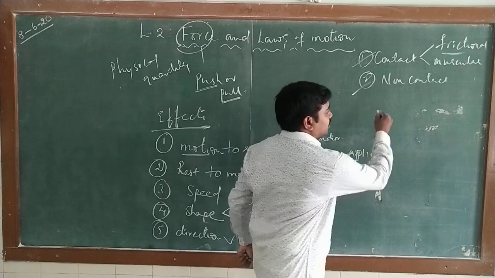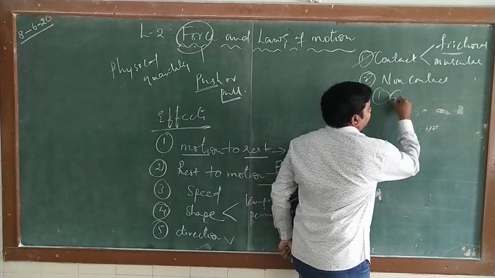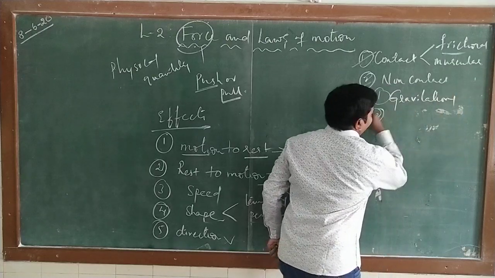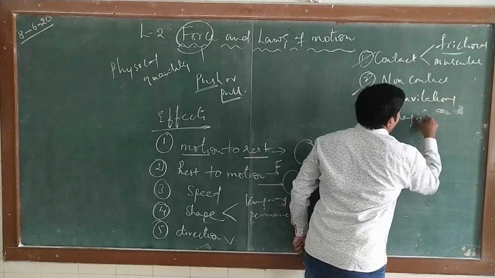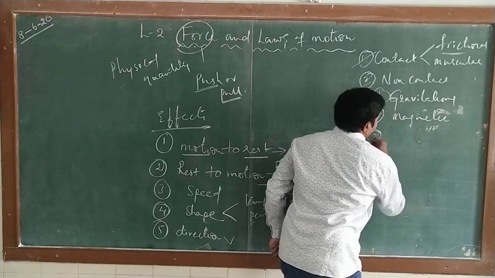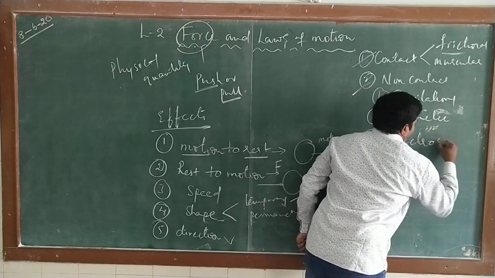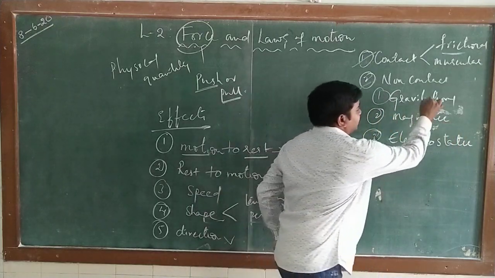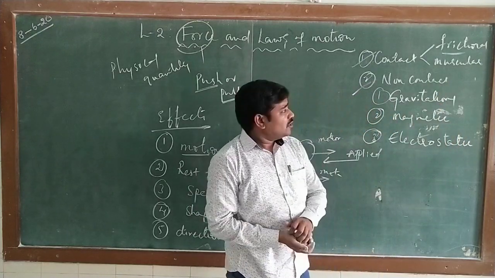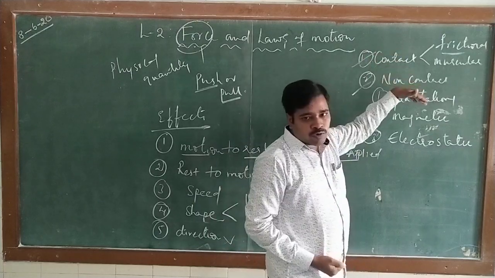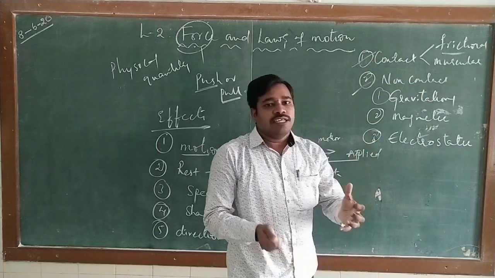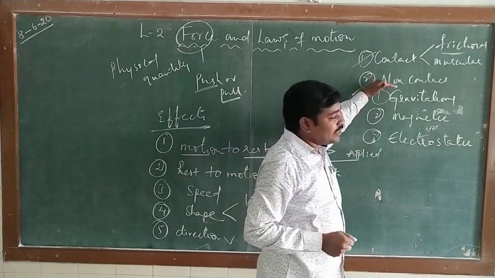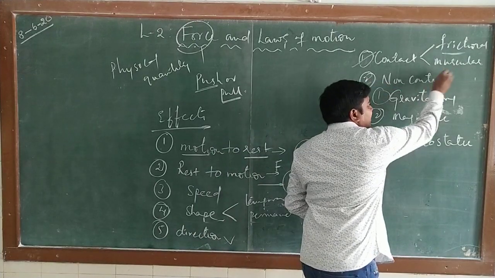Whereas non-contact forces are again of three types. One is gravitational, and second one magnetic, and third electrostatic. So these non-contact forces are also of various types. Then what is the difference between contact and non-contact? In contact forces, the physical interaction should be present between the two bodies. Whereas in non-contact force, there is no need of any physical interaction.